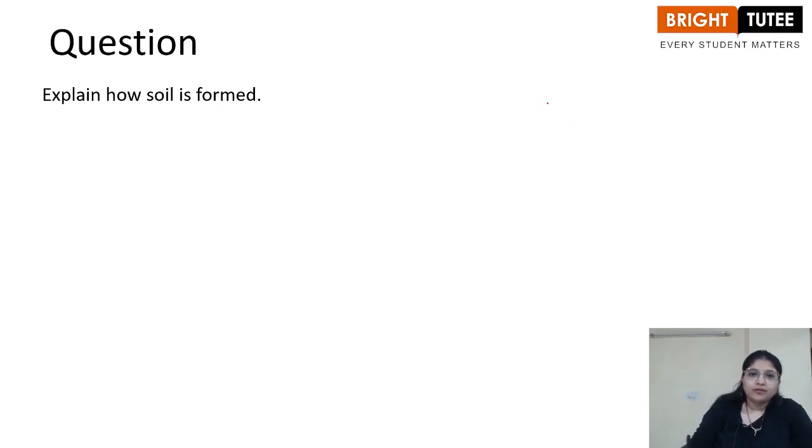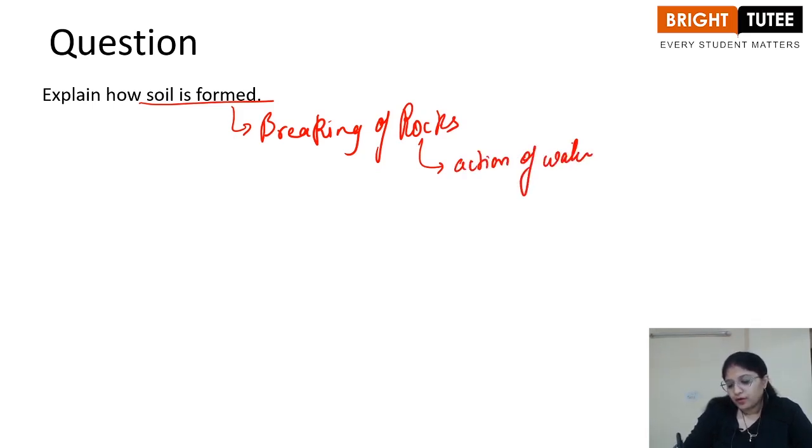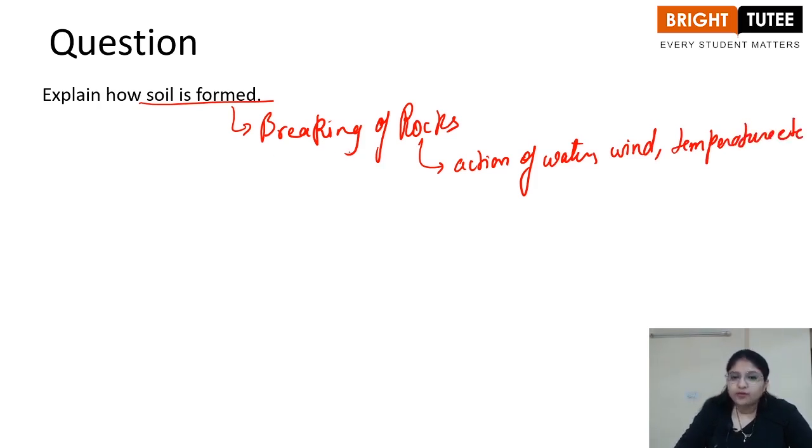Explain how soil is formed. So soil is formed by the breaking of rocks, and the breaking occurs due to the action of water, wind, temperature, etc. Right? So all of these elements are responsible for the breaking of the rocks, and this continues for thousands of years.